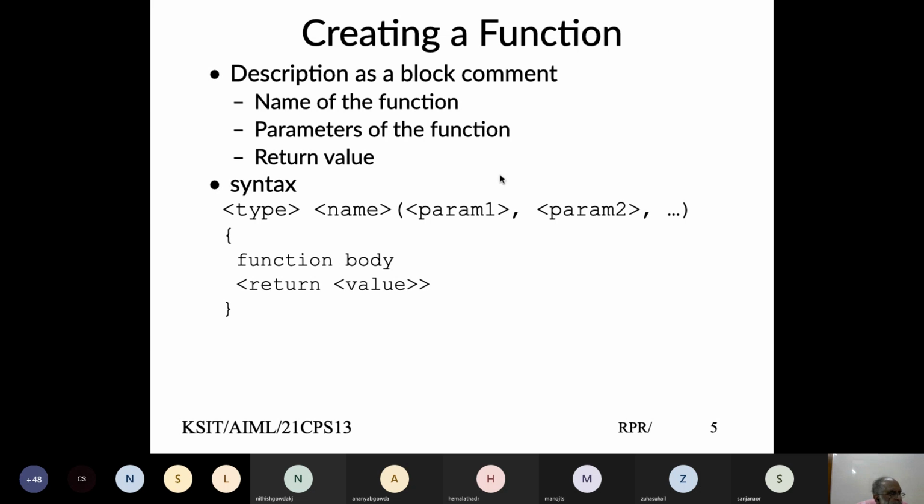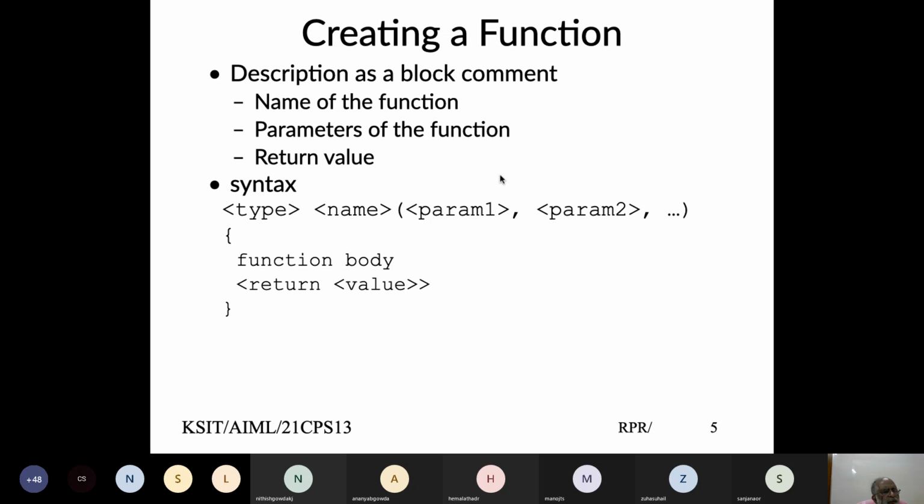So how do we create a function? Typically, if you look at the function, first you need to declare or define what a function does. Basically, define or group together a set of instructions, identify a given piece of code with certain names, and what the function does will be inside the function.